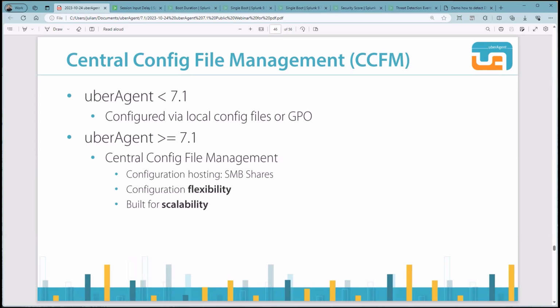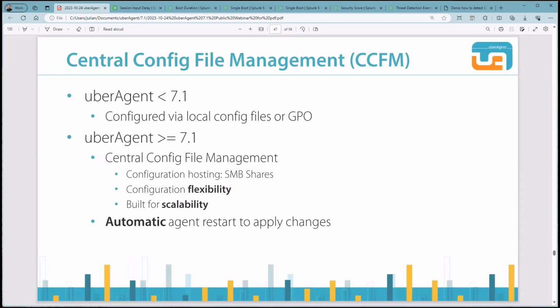With great flexibility comes the need for great visibility. In other words, you need to know which agents use which configuration option. So for example, CCFM, local, or group policy. Then you need to know which version of a configuration is in use, on which endpoints, and from which CCFM file share agents are pulling the configuration. This information is now available in the backend as well.